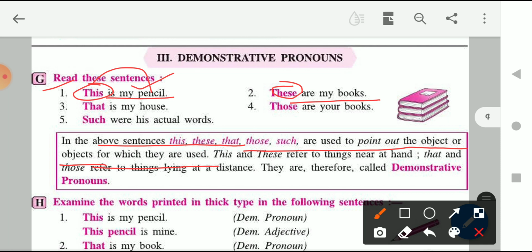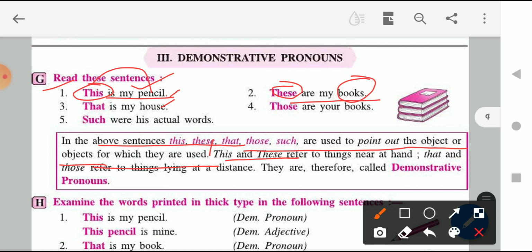Like objects like pencil, house, book, all they are pointing out towards them. Okay, next is this and that. This and these refer to things near at hand. So when we are going to use words like this and these, the things that we are talking about are just before handy, you can just reach out with your hands.